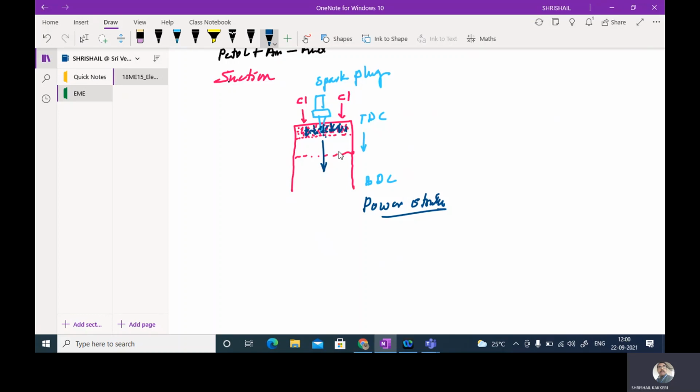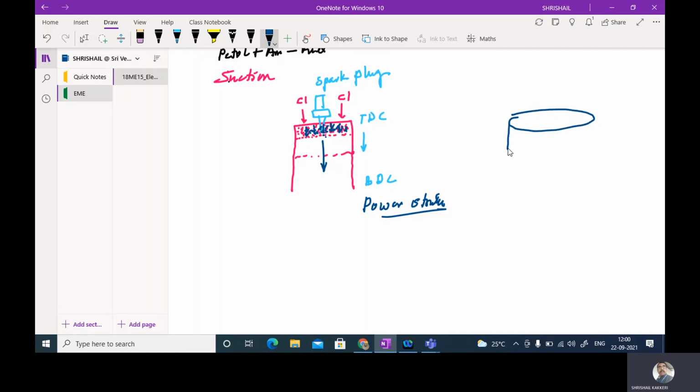And during this expansion stroke, the actual work will be done on the piston head. Because of the sudden expansion of the fuel, the combustion takes place. So due to this, the expansion takes place, and this is called the working stroke or the power stroke. Now next, let me come to the exhaust stroke.